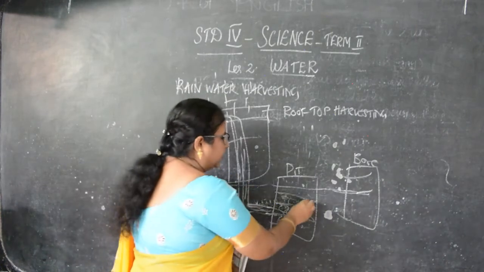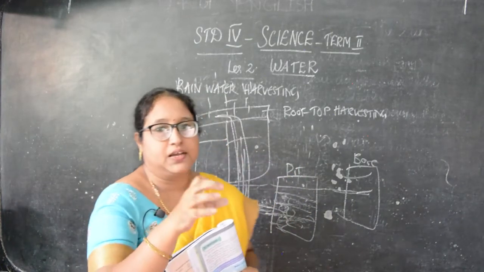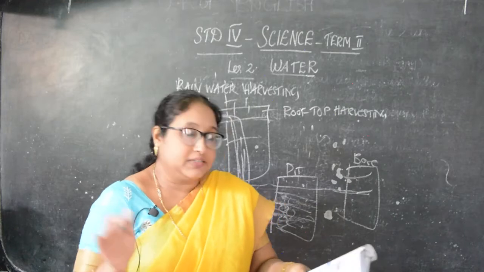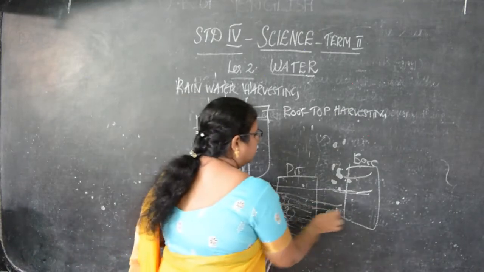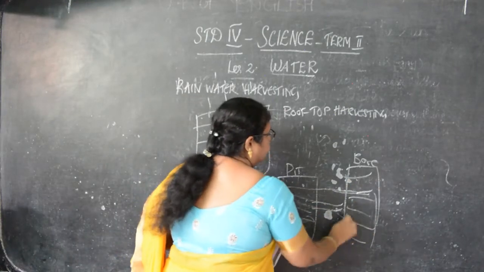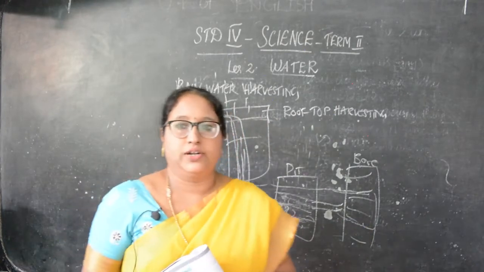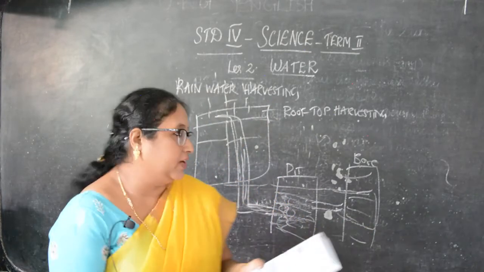The impurities that come with the water all collect here and get filtered, and then it is stored as groundwater. Then it goes to the borewell. Okay, it goes here as pure water. That is rainwater harvesting. Did you understand, children? So what is rainwater harvesting?